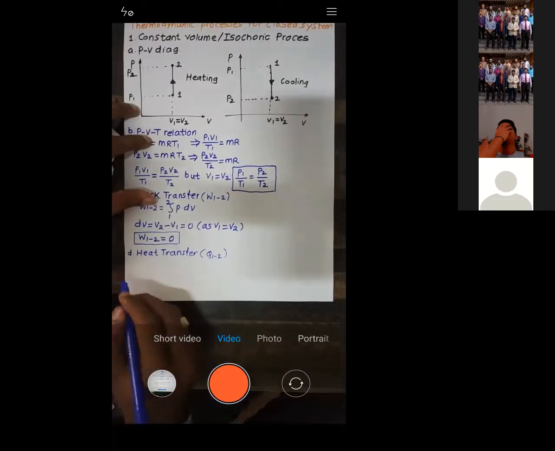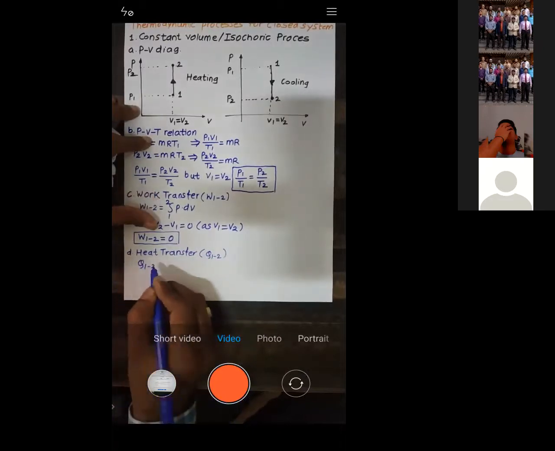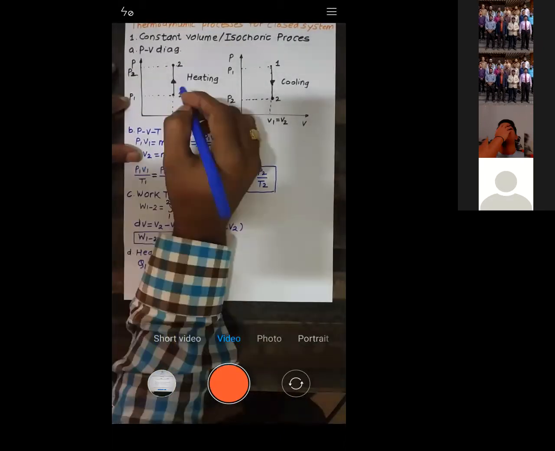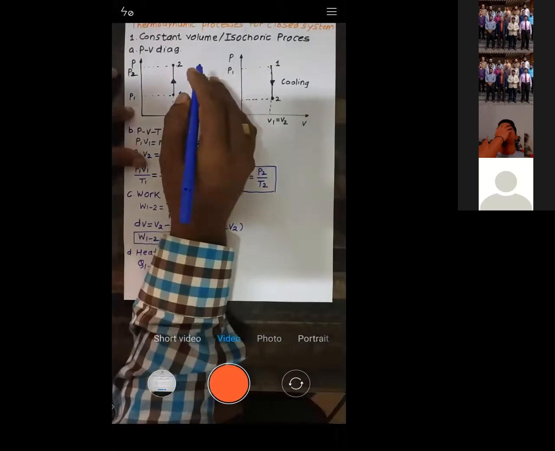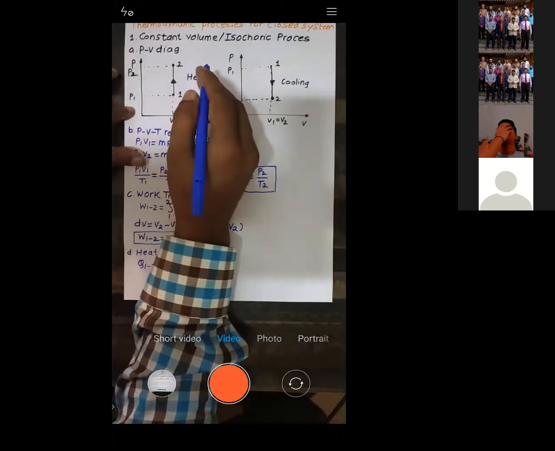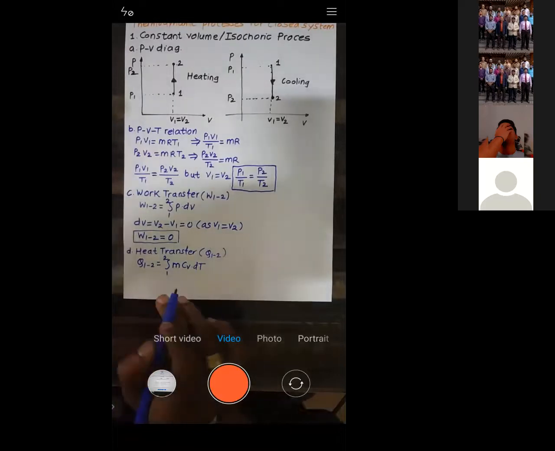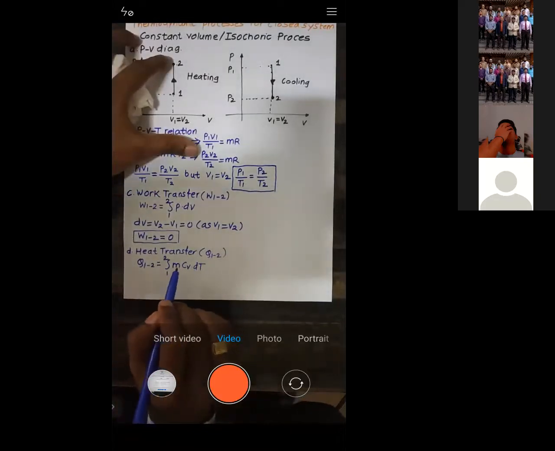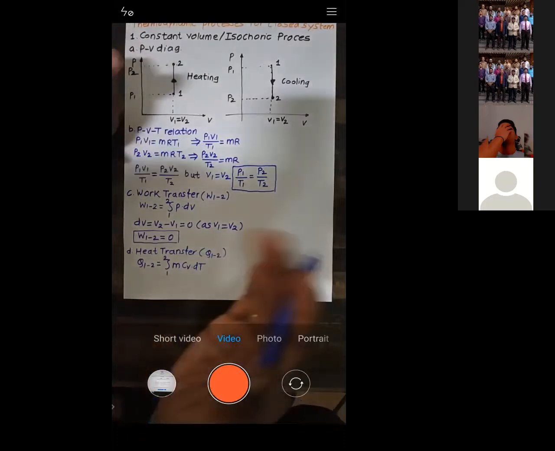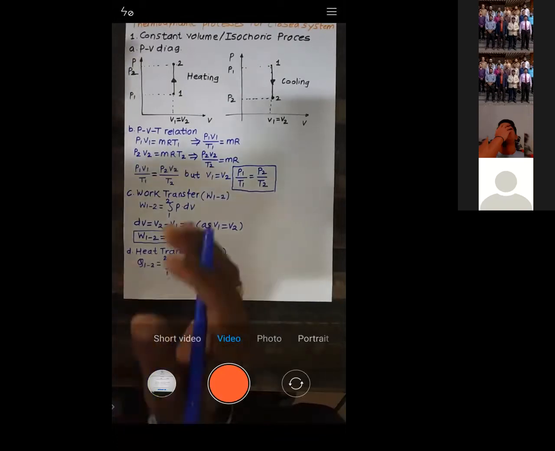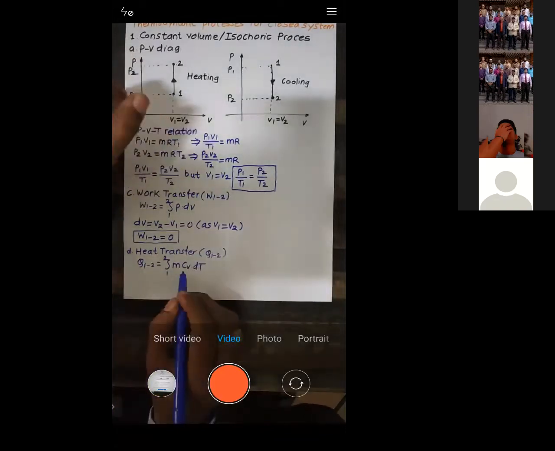Q1 to 2: the process is done at constant volume, so the formula is integration mCV dT for process 1 to 2. If the process is done at constant pressure, the formula is mCp dT. This we will see in the next lecture. Let's talk about when the process is at constant volume.